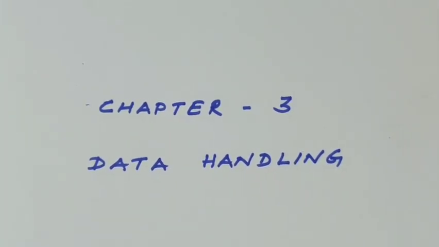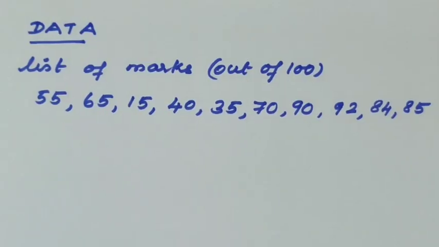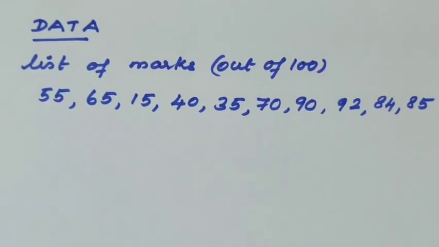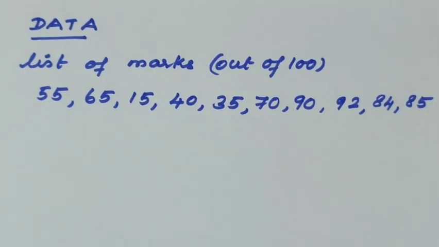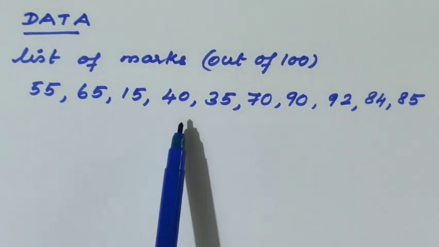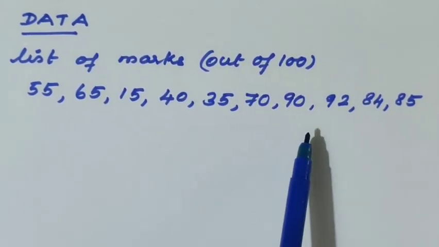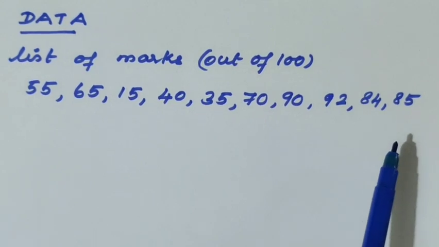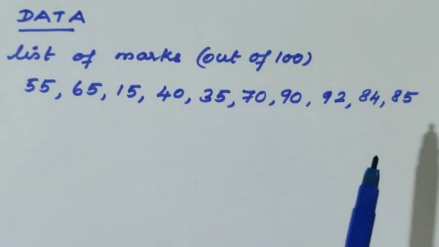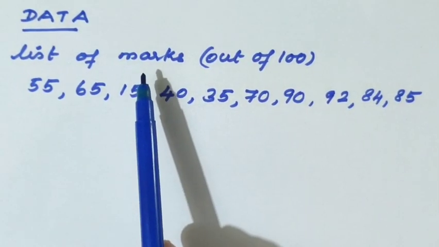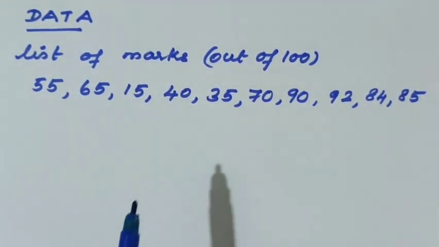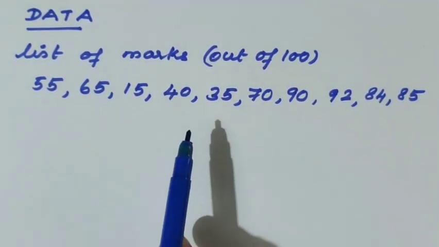Let us start a new chapter, chapter 3, data handling. What is data? Suppose I have taken a test. Some marks scored by the cadets were written like this. List of marks out of 100 as 55, 65, 15, 40, 35, 70, 90, 92, 84, 85. Only I have written the numbers. It is numerical data, right? But I added some piece of information, like it is the marks scored by the children. So the marks mean it is some more information we are giving. So this is data.